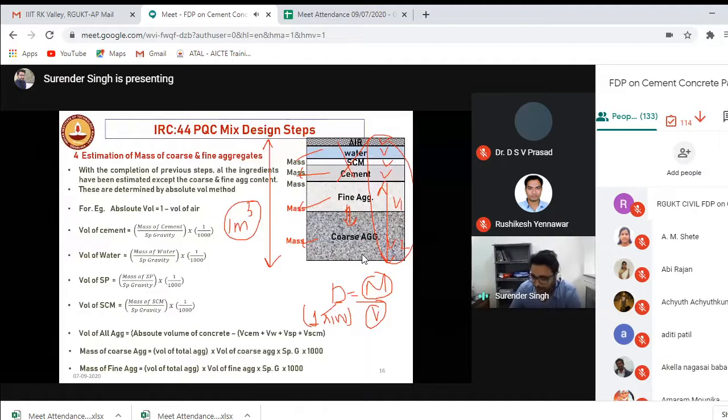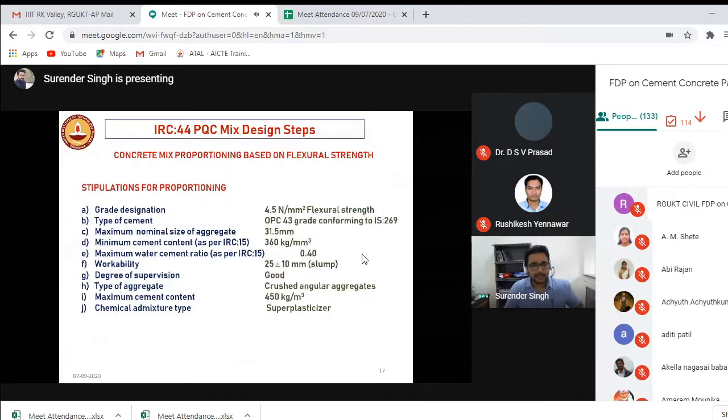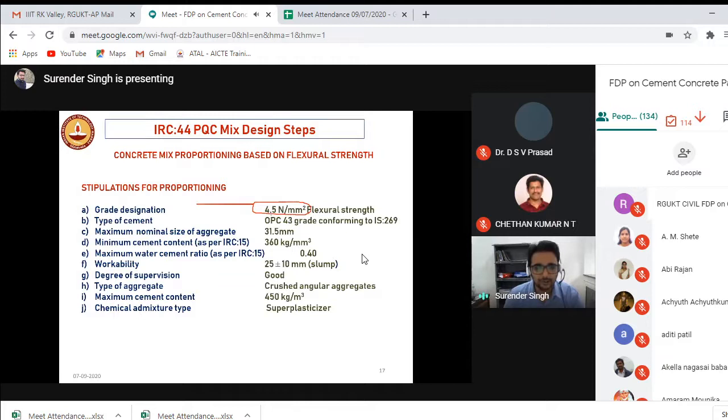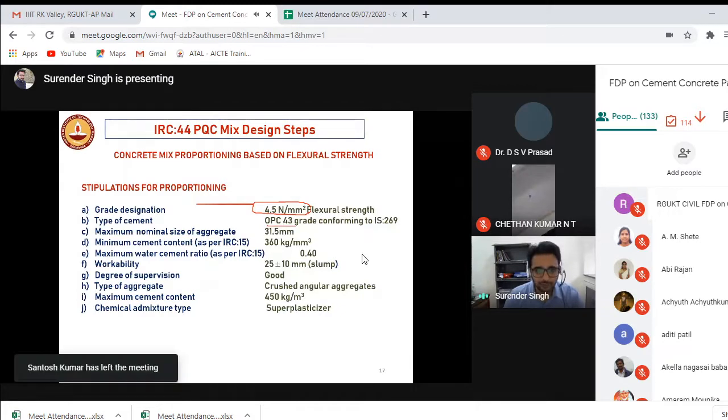You don't need to worry. We'll take one example also. Okay, how to do it? Let's say this is the concrete mix design that came to me for the designing of a pavement quality concrete. It is for the national highway. That means I suggested they should reach a value of 4.5 MPa at 28 days of curing. They were using OPC 43 grade cement. The size of the aggregates was 31.5 mm, and these are all the values.